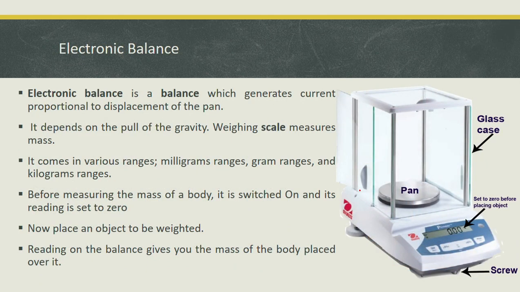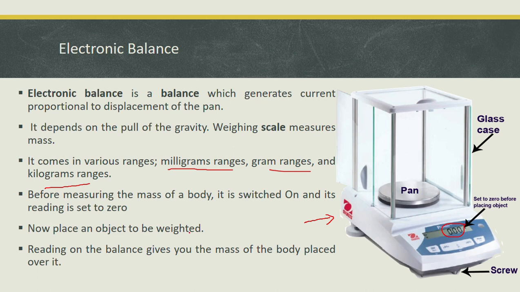The next is the electronic balance. So the electronic balance measures your mass by finding its weight. So it comes in different ranges: milligram range, gram range and kilogram range. This instrument shown in the figure is in the milligram range. Before measuring the mass of the body, it is switched on and its reading is set to 0. So when there is no mass on the pen, this reading must be 0.